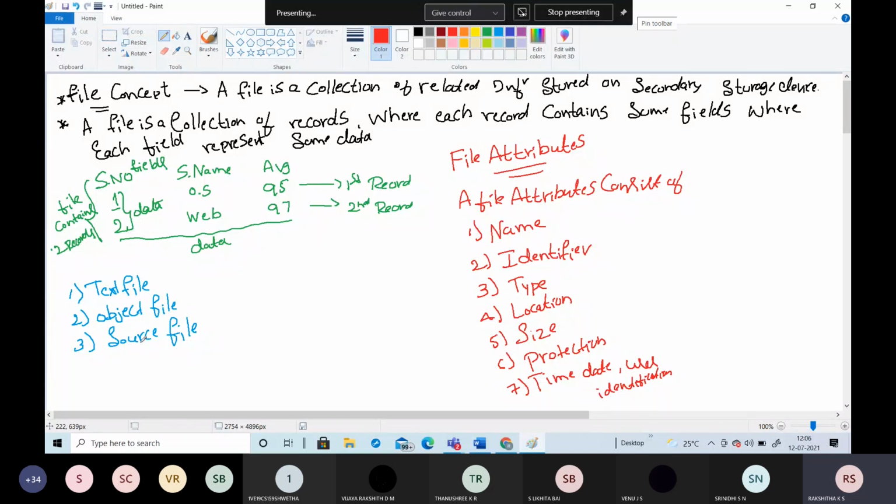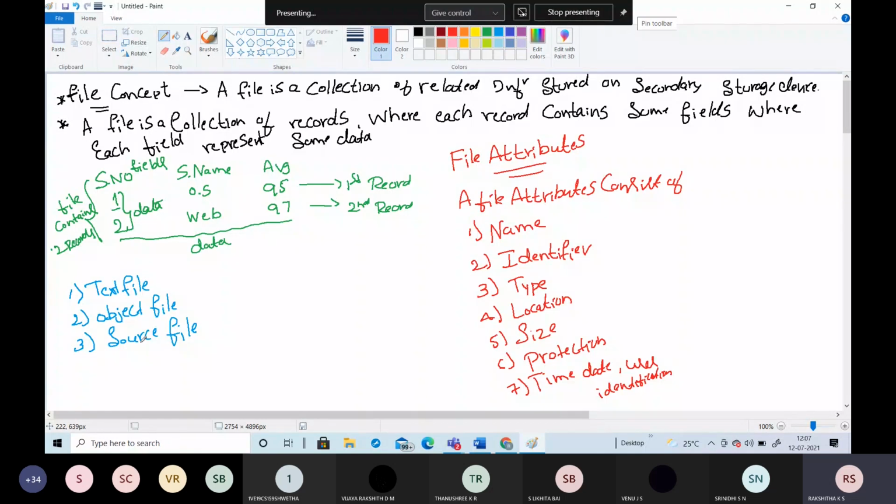Okay, so next is file attributes. So what are file attributes here? A file is named for the convenience of its human user. We know that in your laptop or system, if you need to store some information, let me take the operating system subject, you have to store the module 1 notes as well as the module 2 notes. So how are we going to store them? You will give one simple name for that particular file. Why do you give a simple name? If you do not give any name, it is going to create confusion, and you are not able to access those files when you require a particular file. So that's why a file is named for the convenience of its human user.